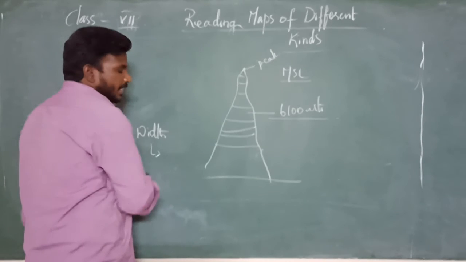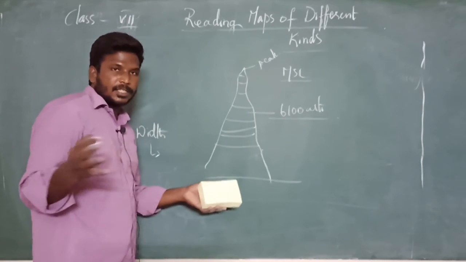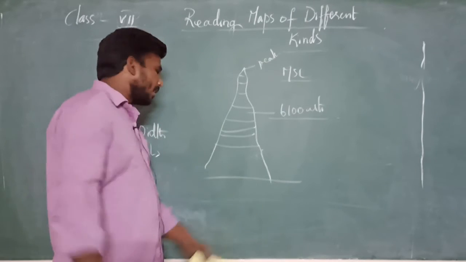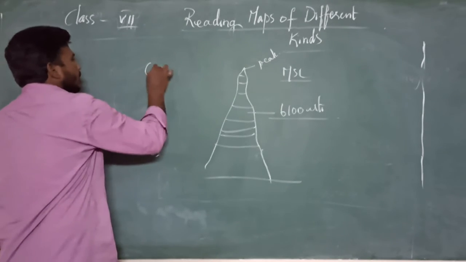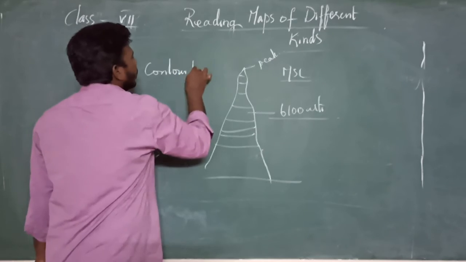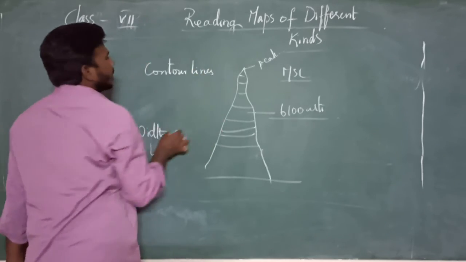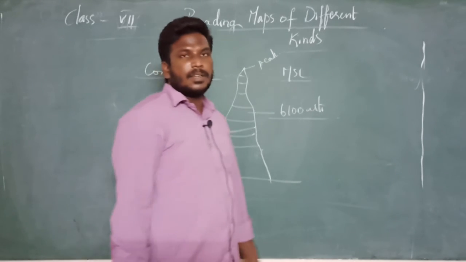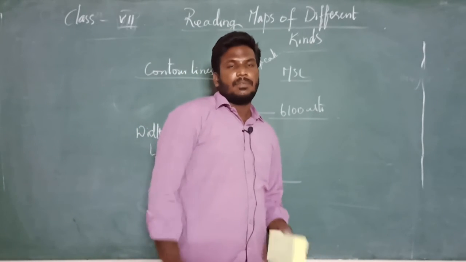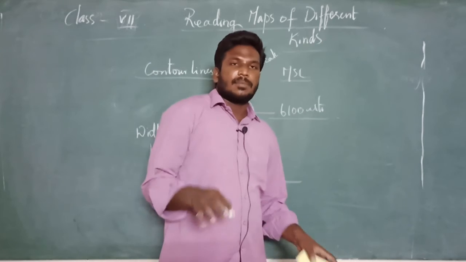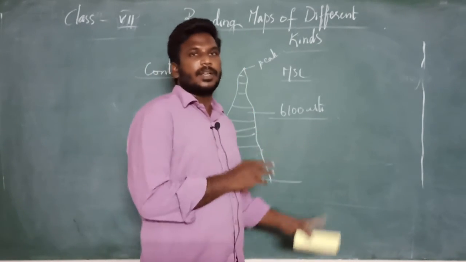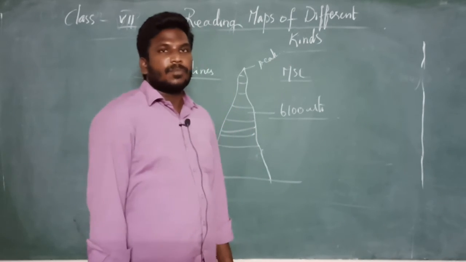So width and the distance and the capacity of a landform, or its height, width, weight, everything will be denoted in the form of contour lines. By the contour lines we get exact information, so that we can easily understand some of the maps which are showing only heights. Is it clear, Amma?